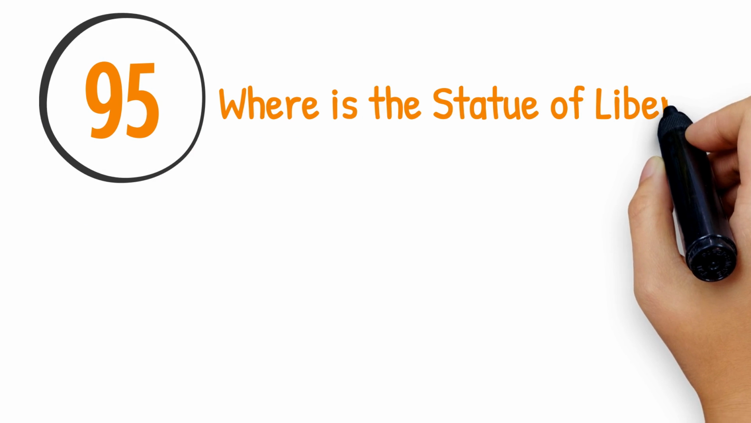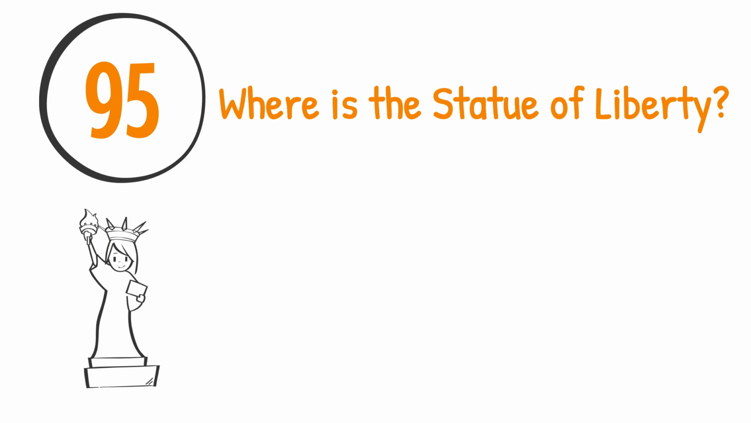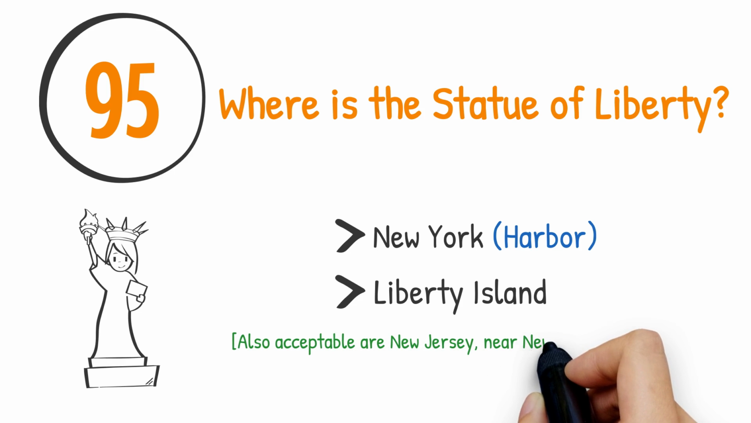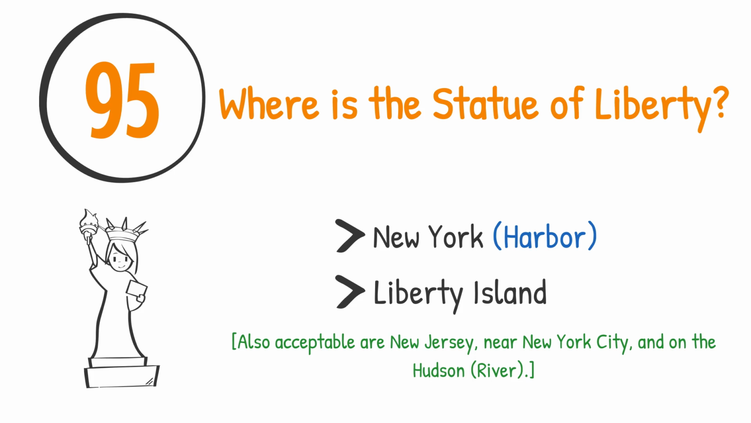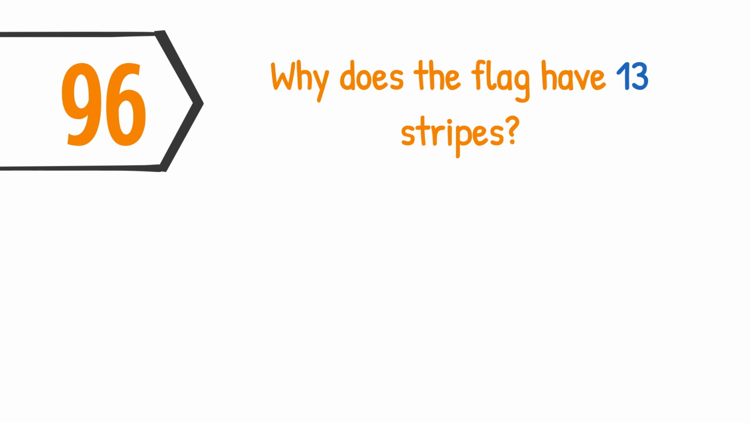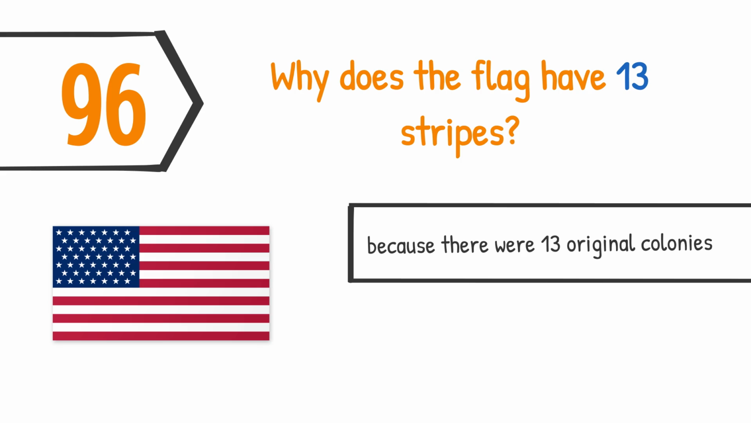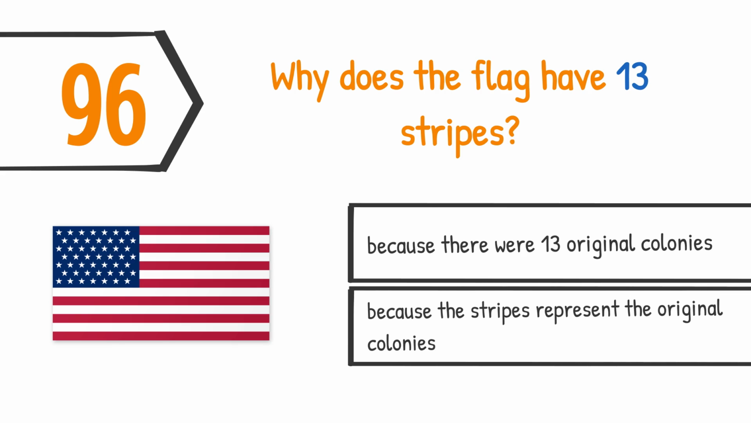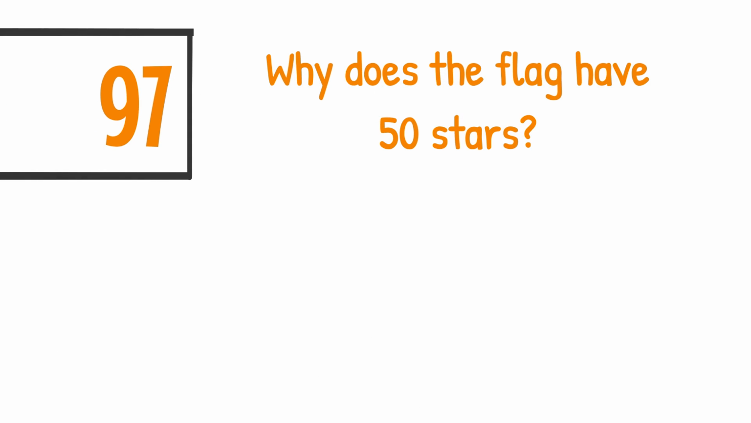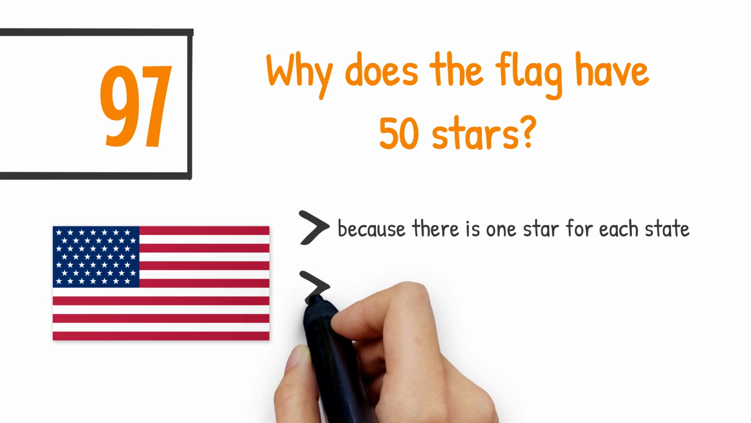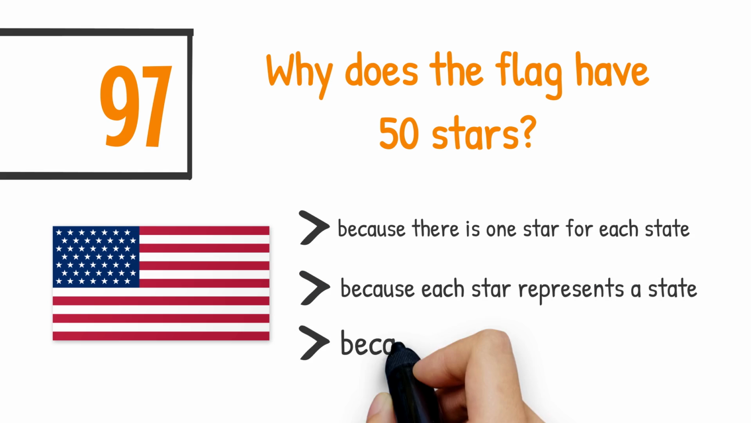Where is the Statue of Liberty? New York Harbor or Liberty Island. Other acceptable answers are New Jersey, near New York City, and on the Hudson River. Why does the flag have 13 stripes? Because there were 13 original colonies, or because the stripes represent the original colonies. Why does the flag have 50 stars? Because there is one star for each state, because each star represents a state, or because there are 50 states.